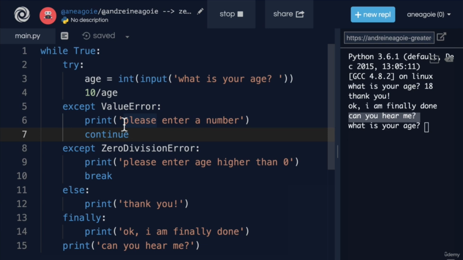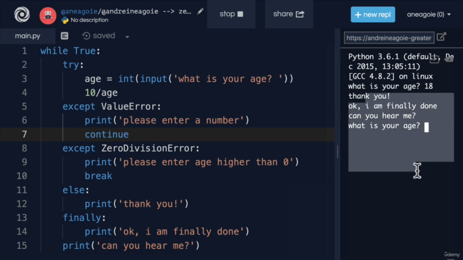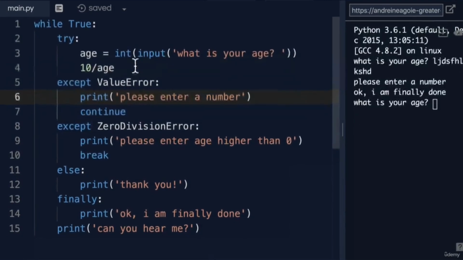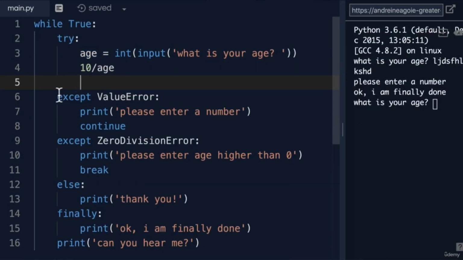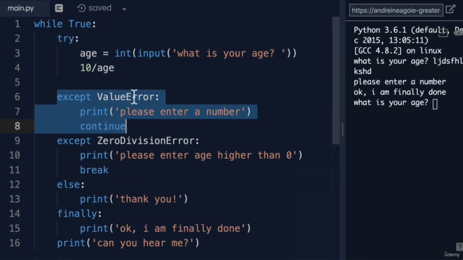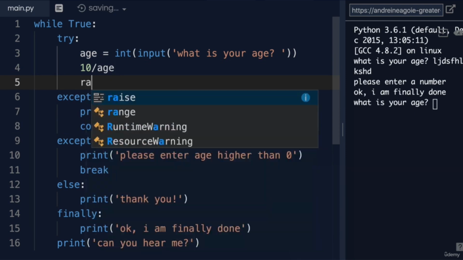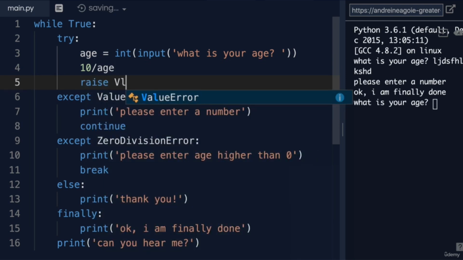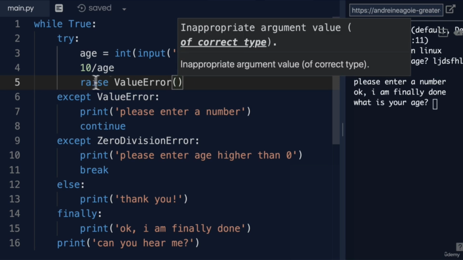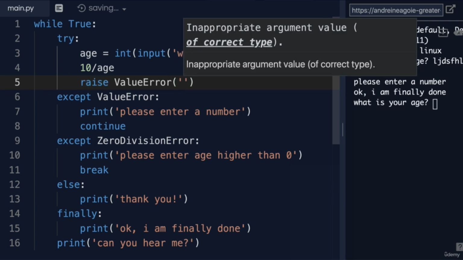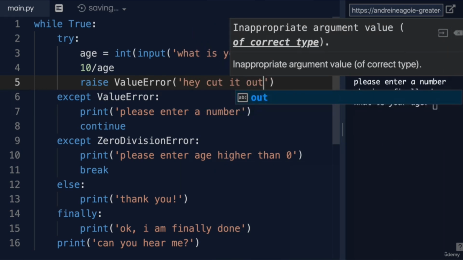Maybe instead of print, we actually want to display that red here and says, oh, something bad's happening, stop that. Well, in that case, we either don't use the except block, or in here, we can say raise ValueError. Now, this is rare that you'd have to do this. There are some specific use cases, but here you would just write a message saying, hey, cut it out.